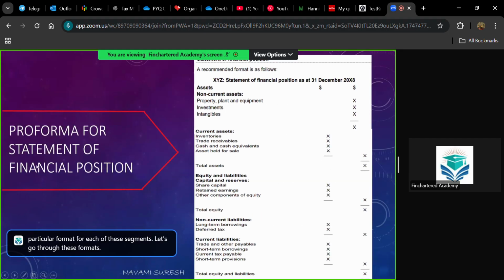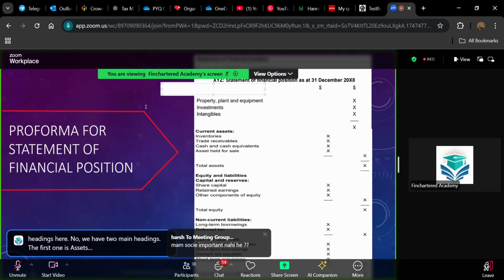Pro forma for the statement of financial position. This is the pro forma for SOFP. You have three main headings here. No, we have two main headings. The first main heading is asset, and the second main heading is equity and liability.